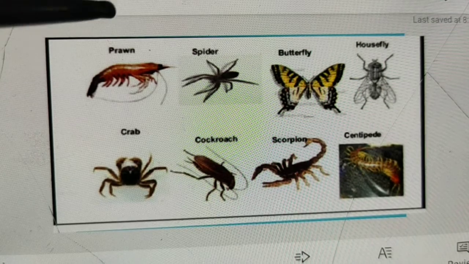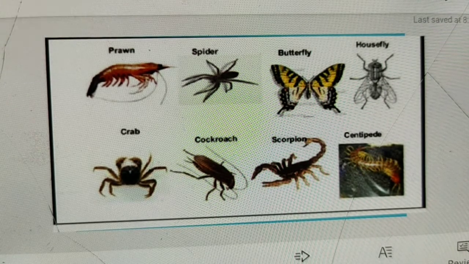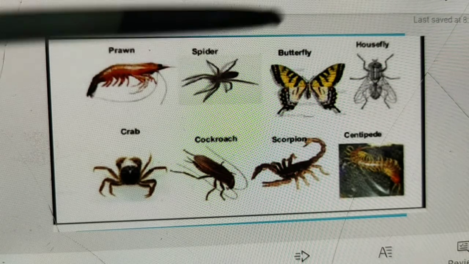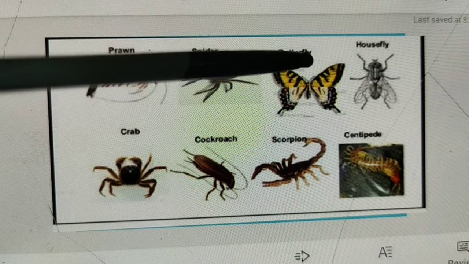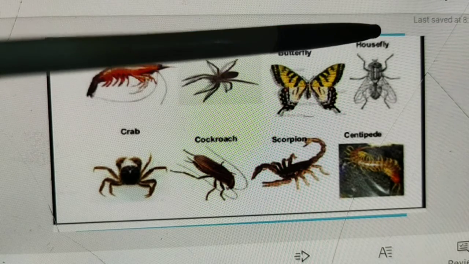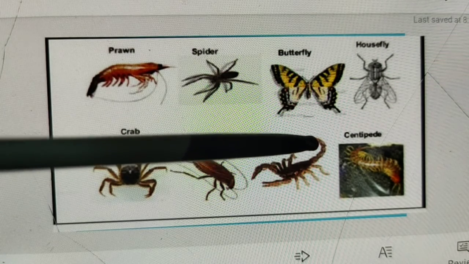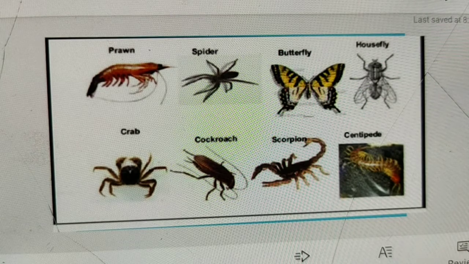Prawn. Okay, so next, spider. I think you have seen in your home. Butterfly, beautiful organisms, and housefly, crab, cockroach, scorpion, centipede. All these are the example of arthropod.